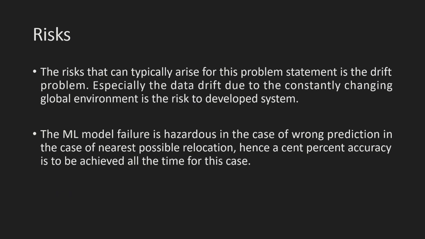The risks are basically of two types: the risk of wrong prediction in the case of nearest relocation, and the risk of data drift, because there is a constantly changing environment, and sometimes thunderstorm events may have occurred not due to rain but due to other environmental conditions which cannot be considered in the model. So there is a possibility of data and concept drift, followed by low accuracy as a risk.